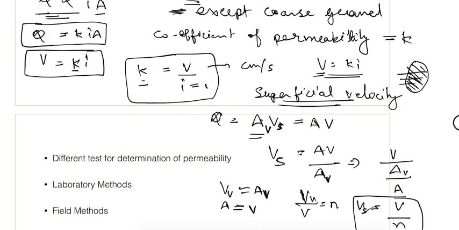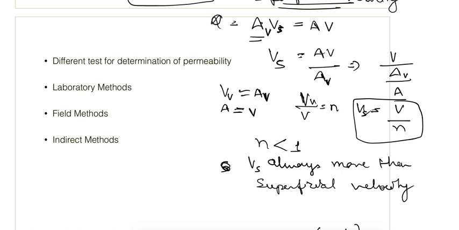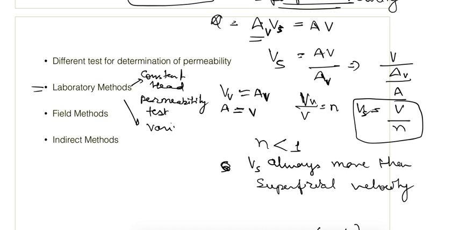So this is it for Darcy's law, and there are some methods for the determination of permeability. There are laboratory methods, in which there is the constant head permeability test, which is done using the permeameter, and similarly the variable head permeability test.